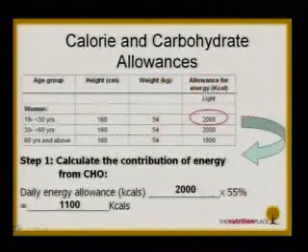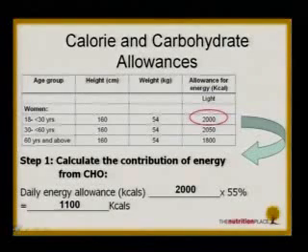Do you know how to calculate? Let me show you how to calculate. You remember earlier on I showed you this table, how many calories you are supposed to have every day? And we say that for women between, let's say, 18 to 30 years old, very light activity level, their requirement or allowance is 2,000, no more than that. So let's assume that every day you're allowed to have 2,000. If your allowance is 2,000, how much carbo can you have? Well, remember we say 50 to 60%. So let's choose something in between, 55%. So 55% of this total amount can be from carbo.